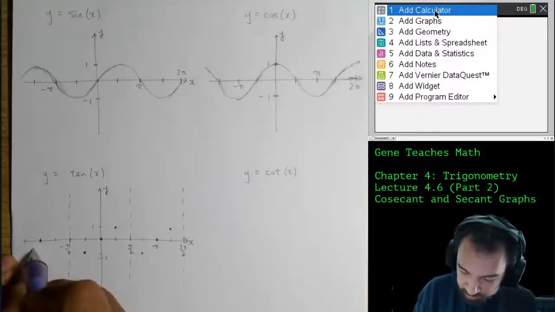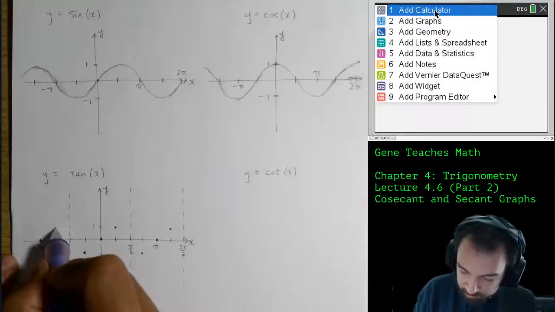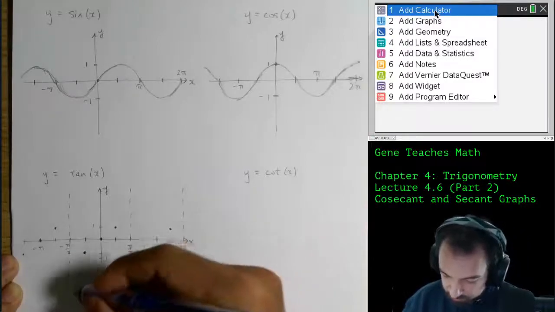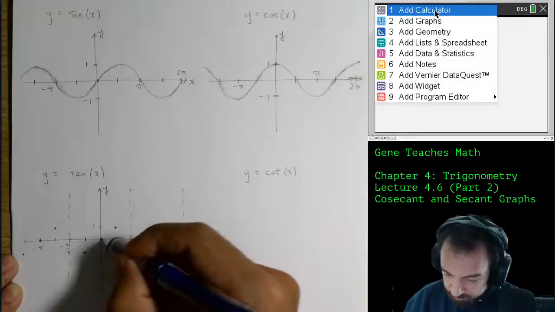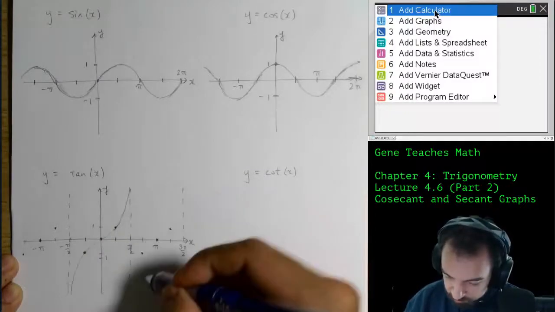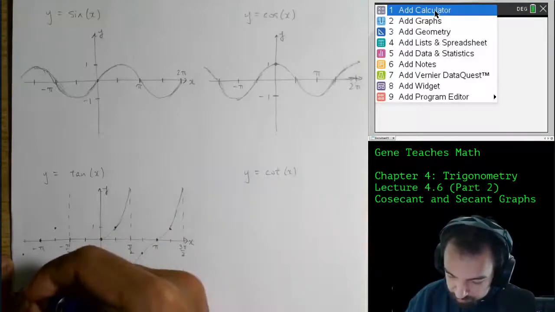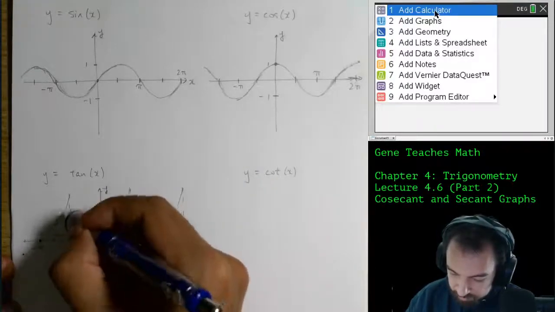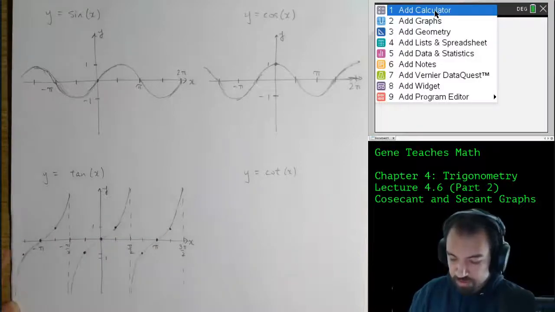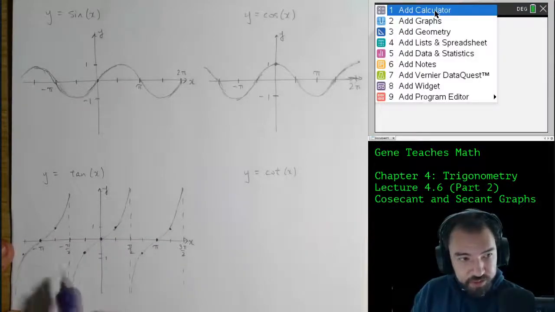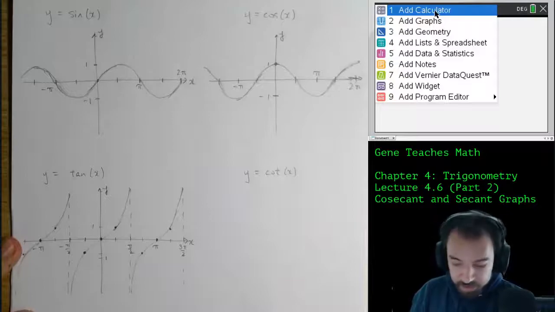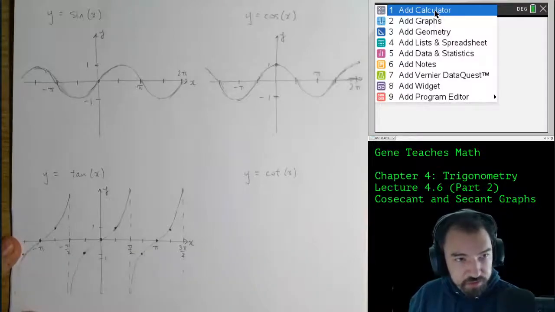Midline here at negative pi, up here, and down here. And of course, the shape we just sort of connect through like this. So the tangent graph is going to have vertical asymptotes at every odd half pi. And it'll hit the midline at every integer pi.